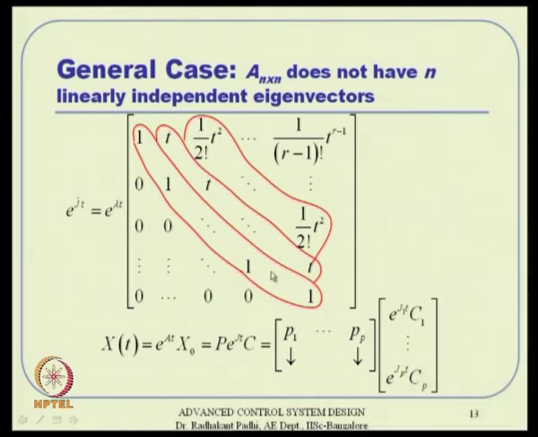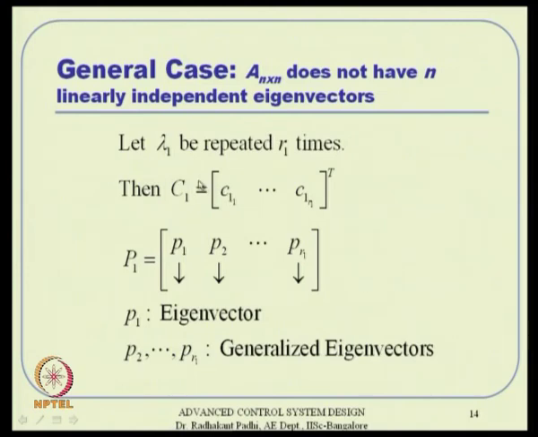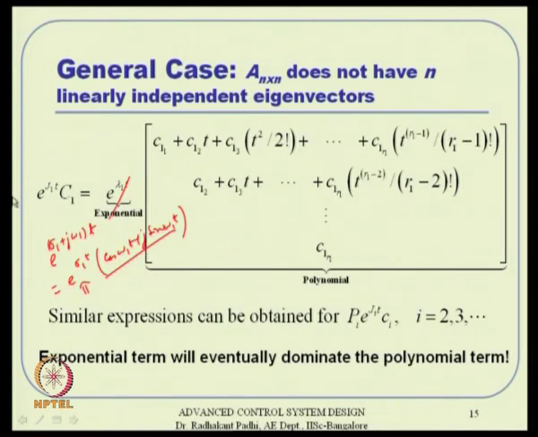And then we discussed, if that is the case, then x of t I can write in this form, where C1, C2 up to Cp are specifically structured vectors. C1 can consist of the first element being an eigenvector, and all the rest being generalized eigenvectors. Essentially it gives us the idea that it consists of one component which is exponential, and the other component is polynomial. So eventually the exponential will dominate the polynomial series.